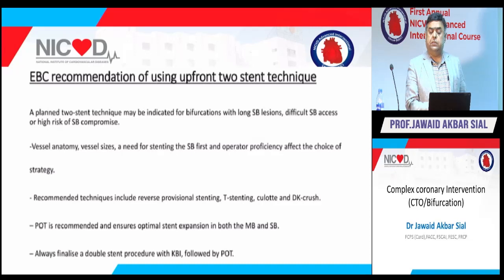EBC recommendation for using upfront two-stent techniques: a planned two-stent technique may be indicated for bifurcation with long side branch lesion, difficult side branch access, and high-risk side branch compromise.